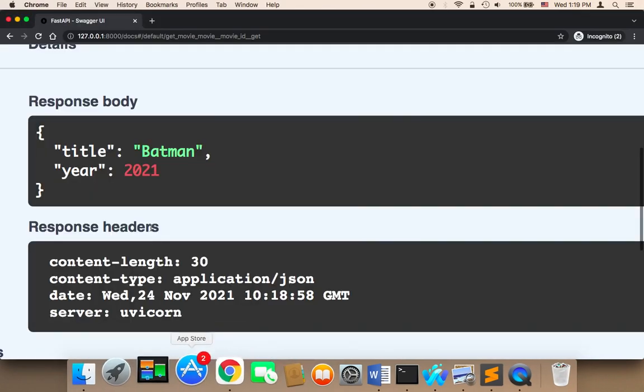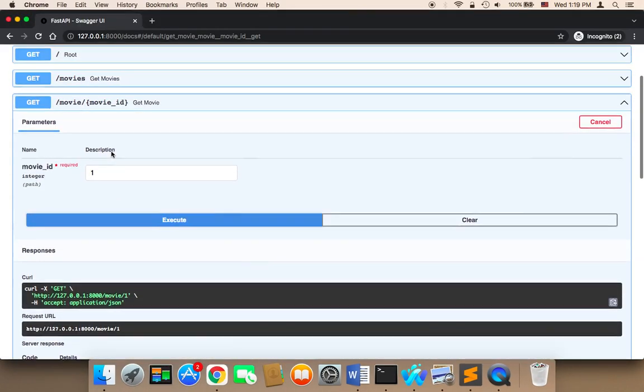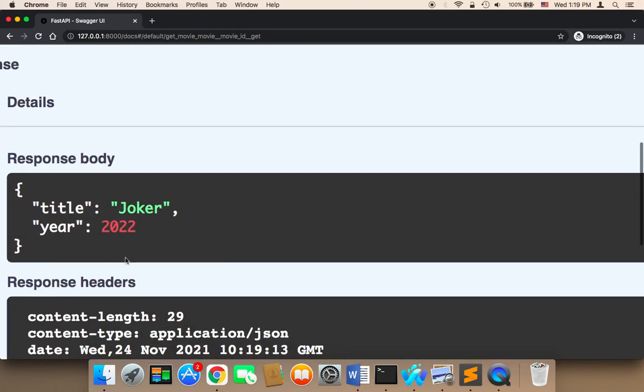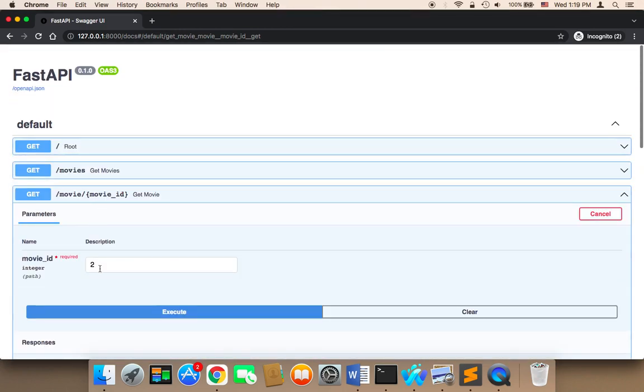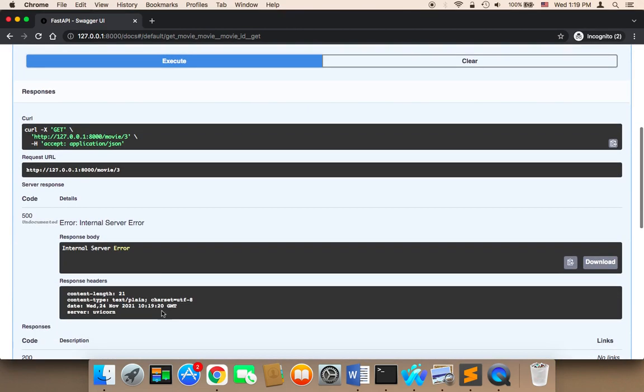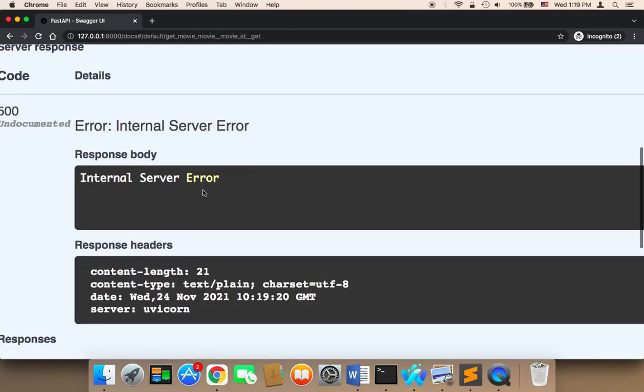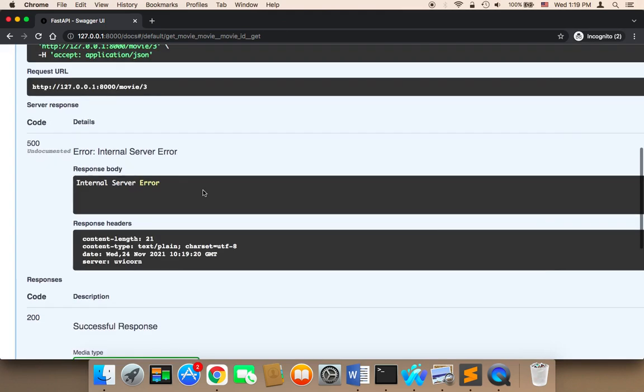If I say 2 and execute, I'm going to get the second movie. If I say 3 and execute, I'm going to get nothing. It says internal server error because we don't have a movie that has that ID.